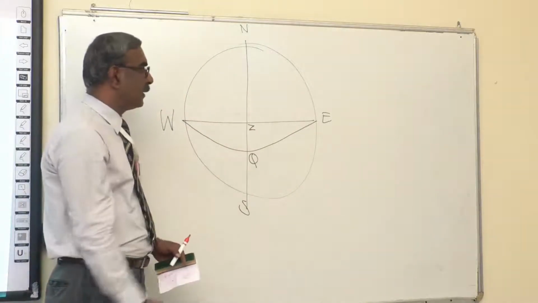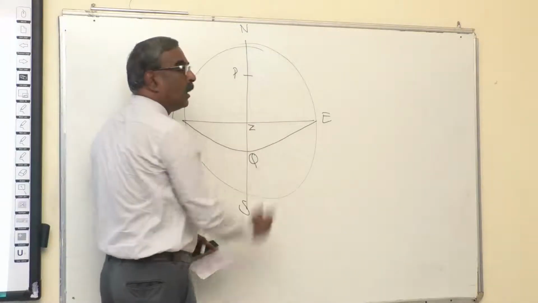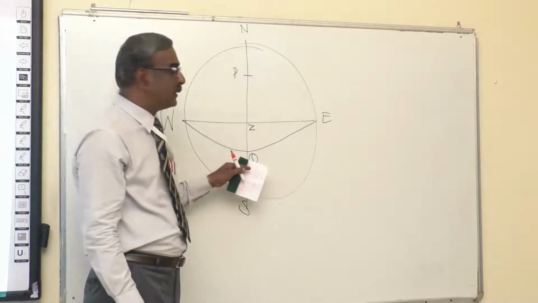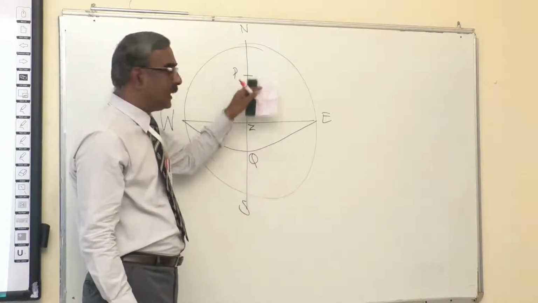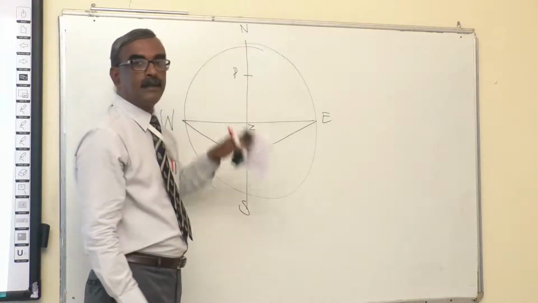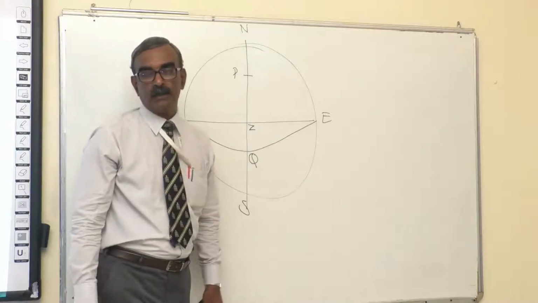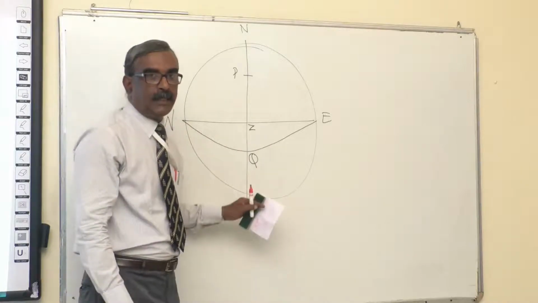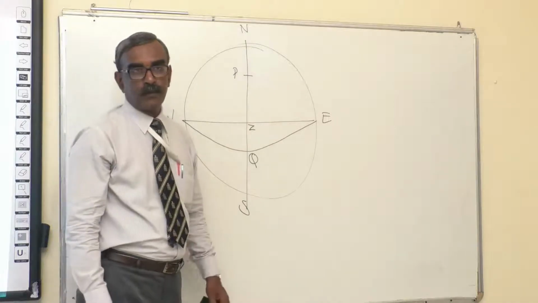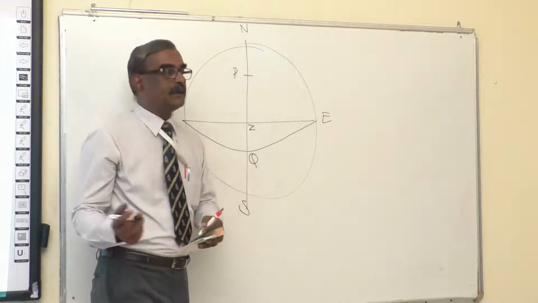Zenith is Z. Now, the elevated pole P would be closer to Zenith. The distance which I explained in the previous session between Q to P is 90 degrees, Z to N is also 90 degrees. So N to P is nothing but equal to Z to Q, that is the latitude of the observer. As the latitude increases, the elevated pole comes closer to zenith. This is one aspect. Now what we are talking about is theoretical sunrise.